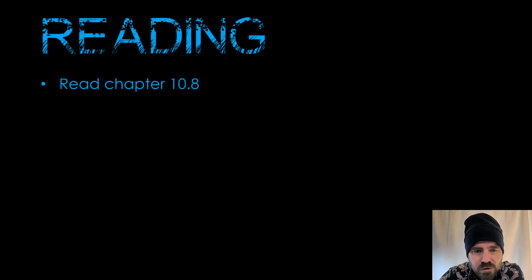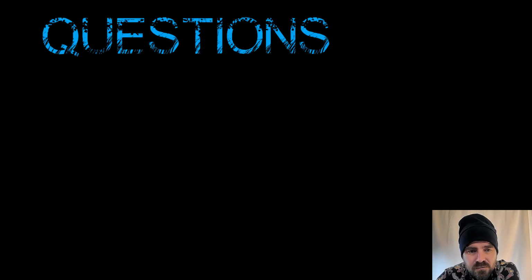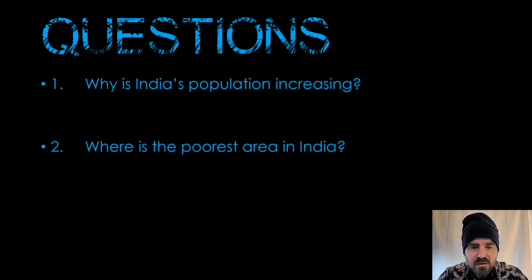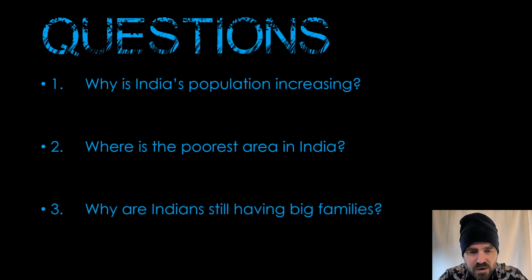Reading, I want you to read chapter 10.8. Please answer these 3 simple questions, including the question stem in your answer. Why is India's population still increasing? Where is the poorest area in India? And why are Indians still having big families? Include the question and the answer. So question 1 will say, India's population is increasing because blah blah blah.